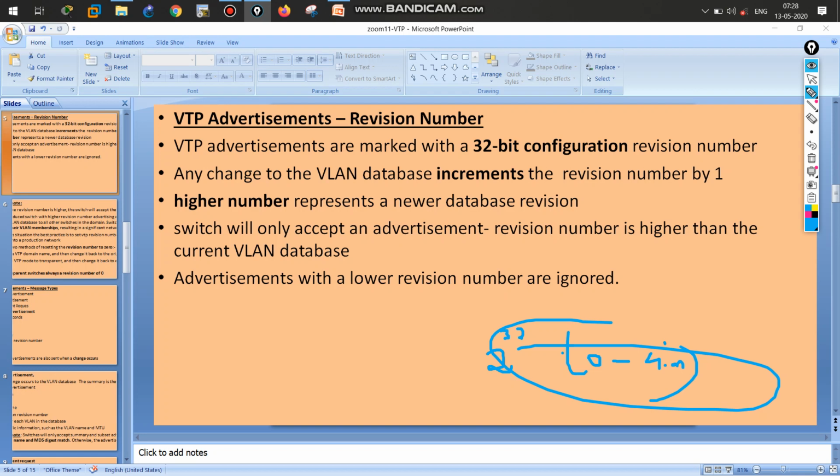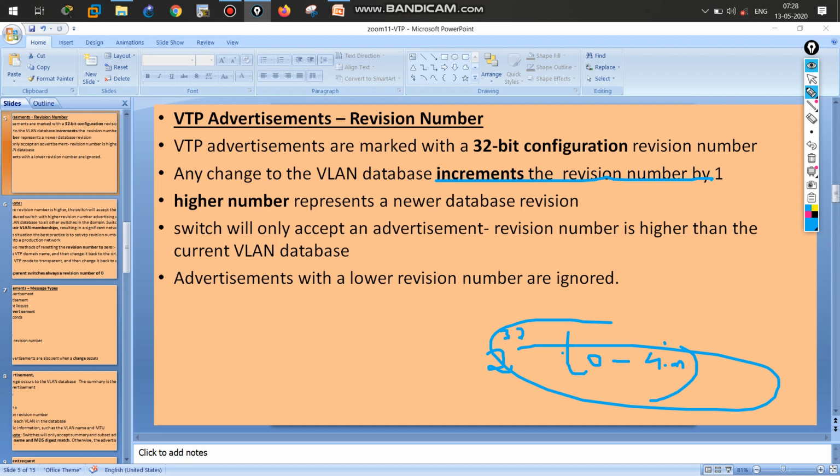The revision number will become 1. If I modified something, for example added, deleted and then deleted again, that is 3 actions, so the revision number will become 3, like that. Each and every time it is incremented by 1. Any change means it will increment by 1.